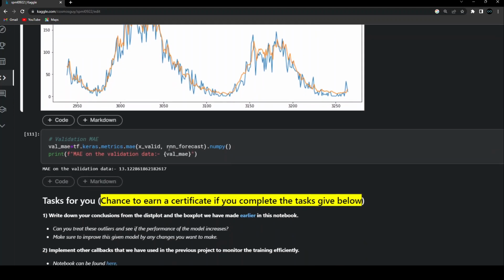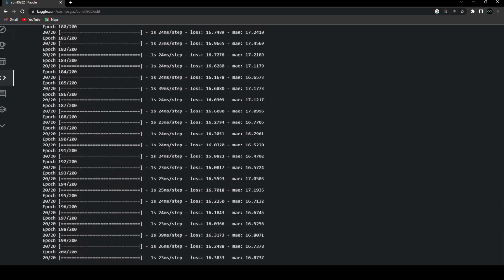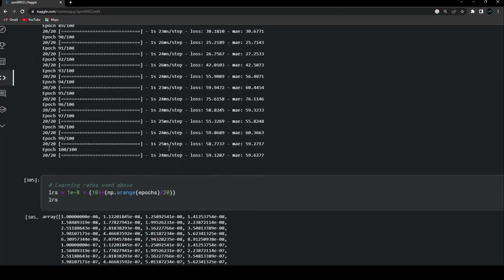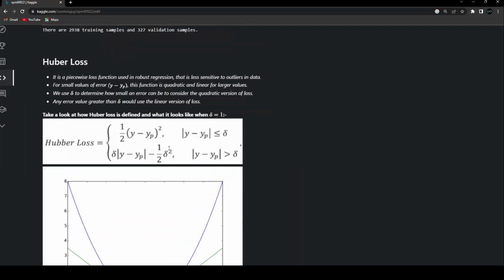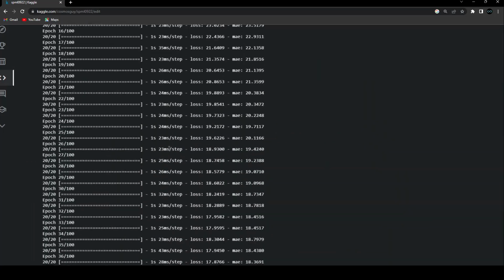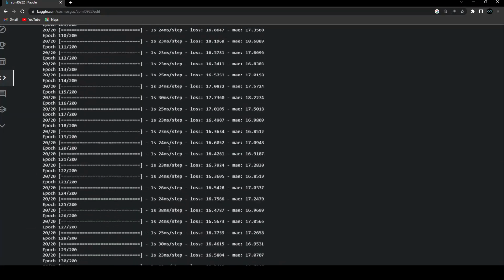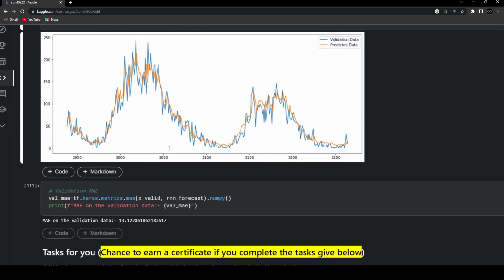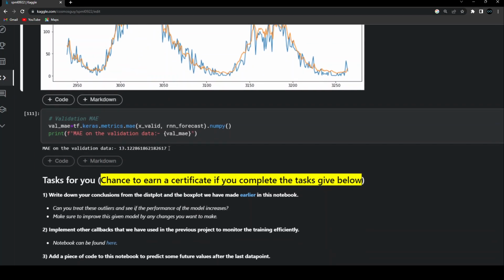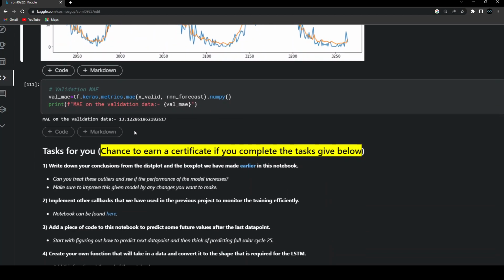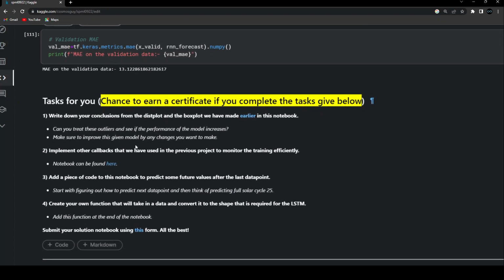So yes, this was all about this particular project, where we started by looking at the kind of data, then understood how to create windows for the LSTM to understand data from it, and then learned how our model is going to predict the next values with the help of this windowed data set. So now, what are some tasks for you for this particular project?